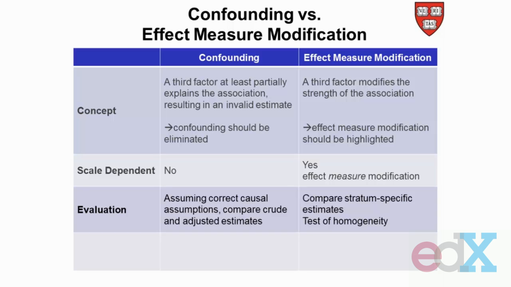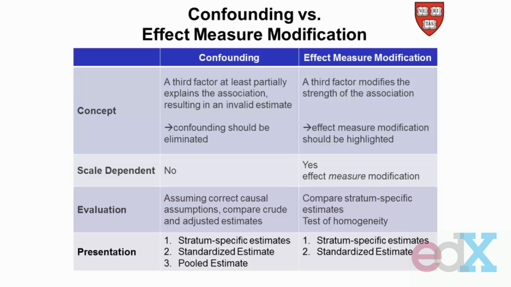Another difference is how we evaluate the presence of these two concepts. If we assume that we understand the correct causal relationship between our factors, and we have confounding, we compare the crude and adjusted estimates. And if the two estimates are different, we would say that they're different due to confounding. When we're looking at effect measure modification, we look at the relationship between the exposure and the outcome in each subgroup of the population, so in each stratum. And then we do a test of homogeneity to see if these subgroup estimates are truly different.